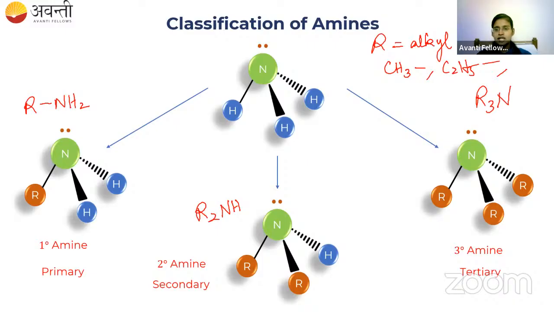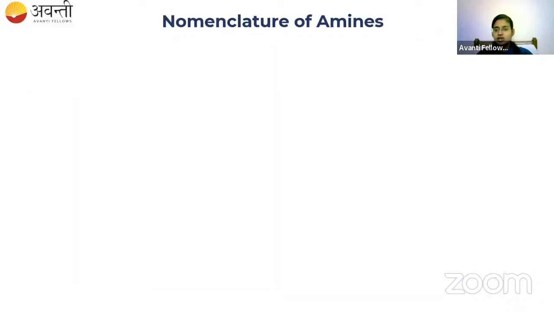Shall we go for the nomenclature of amines? Any doubt till this? Isn't that the basics only? Shall I enter into the next topic, students? Yes or no? Okay. So the next is nomenclature of amines. As you all know, each organic compound has 2 different types of naming, right? One is common name and the other one is IUPAC name. So as usual, let us enter into the common names of some amine compounds.